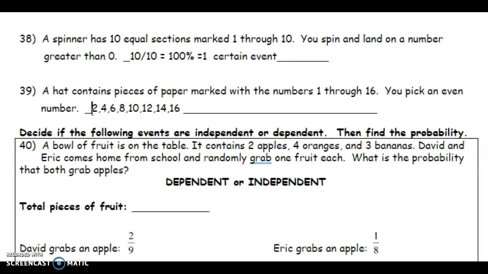So how many do I have? 1, 2, 3, 4, 5, 6, 7, 8. So I have 8 out of those 16 numbers, which, if I simplify this fraction by 8, is the same as saying 1 over 2, which makes it a 50% chance, the same as we talked about with our coins, which makes it equally likely.